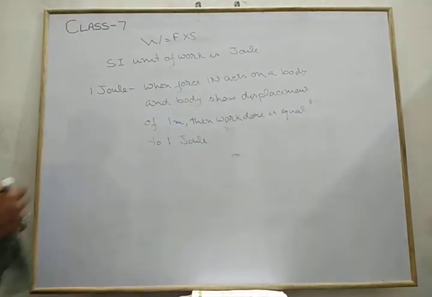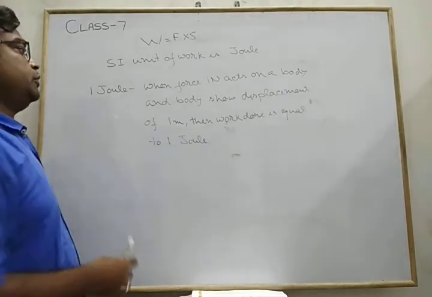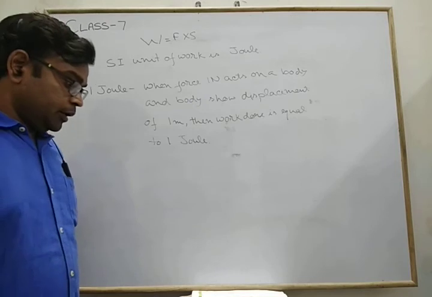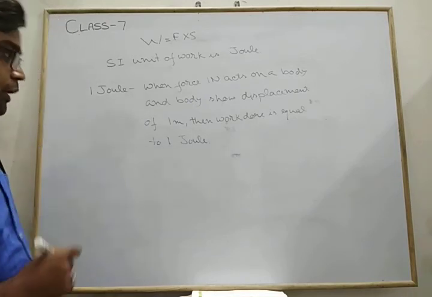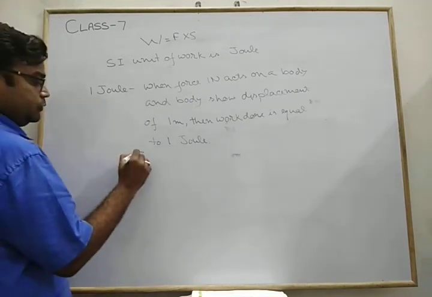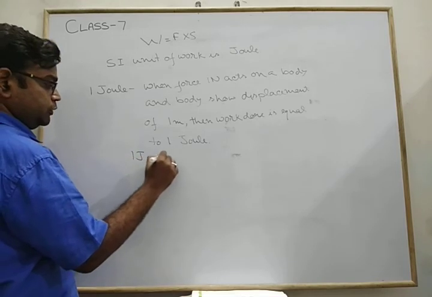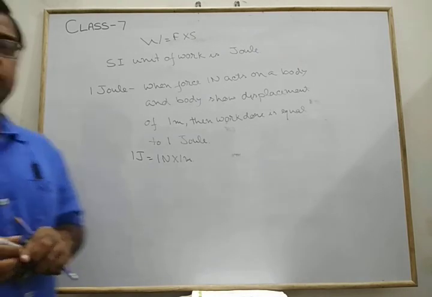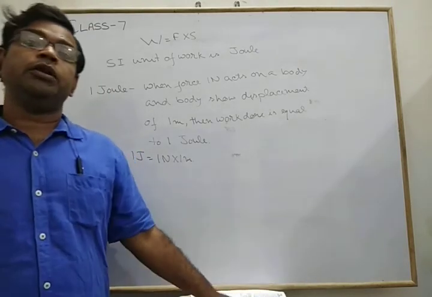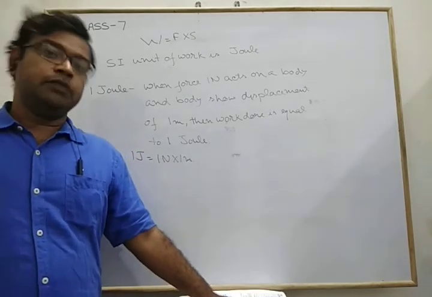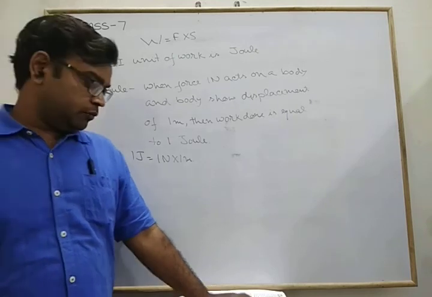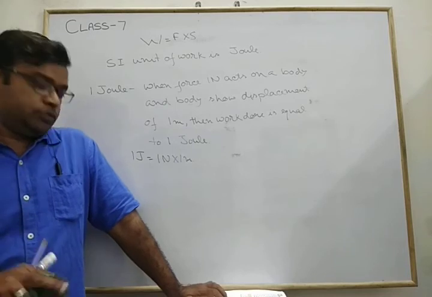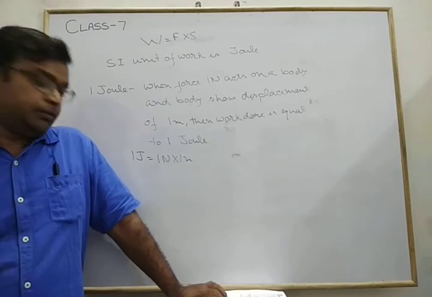Whenever the question asks you to define 1 joule, you have to define 1 joule in terms of work done, not in terms of energy. From this we can easily write 1 joule equals 1 Newton into 1 meter. Now, some other units of energy are given. An old unit of energy is the calorie. Still, we use it in some biological work. Calorie is an old unit of energy, but not the SI unit. We use calorie and kilocalorie.